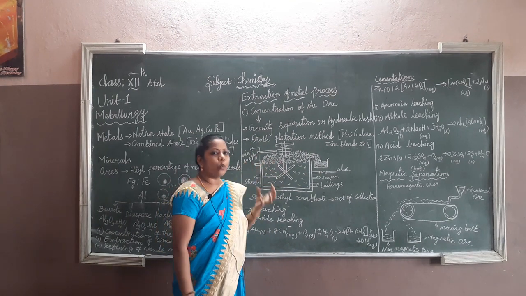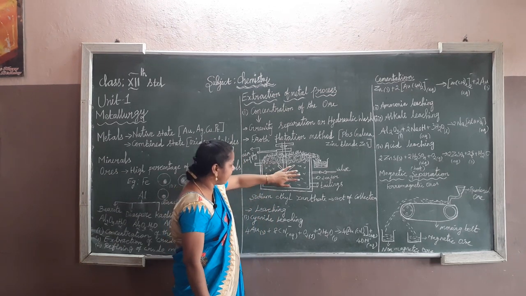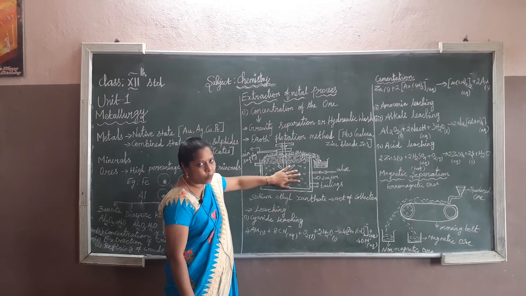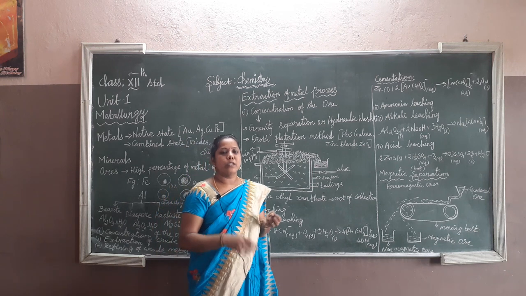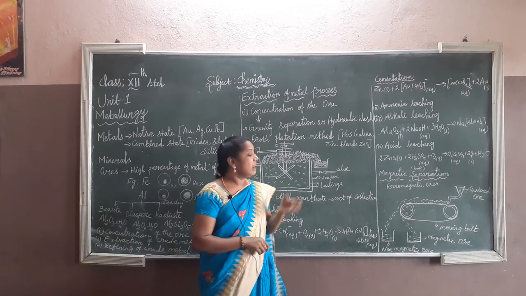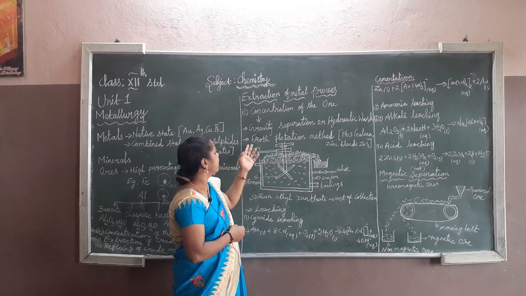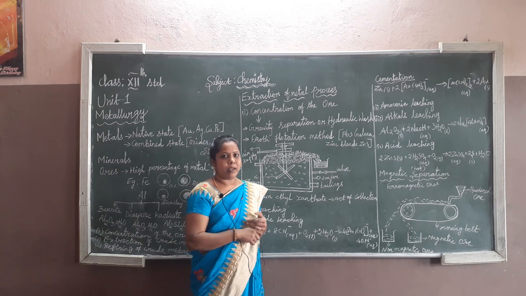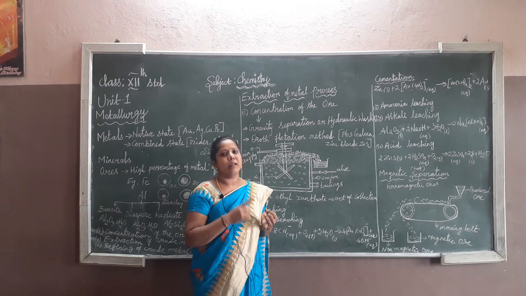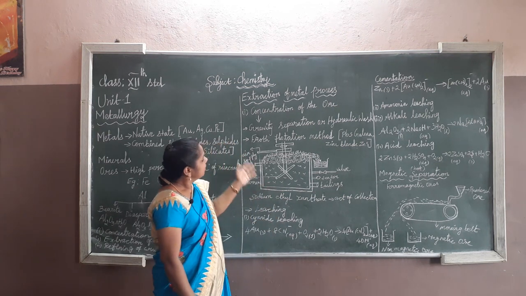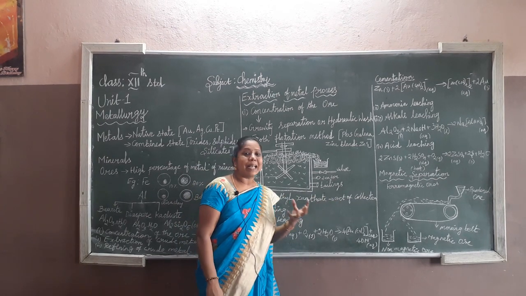You just powder the crude metal, that is, powdered metal containing impurities, in this container along with the water, and also add oils, that is eucalyptus oil and pine oil. The eucalyptus oil and pine oil make bubbles, they make froth. So we have to add along with water the pine oil and eucalyptus oil, and sodium ethyl xanthate also we have to add to act as collectors.